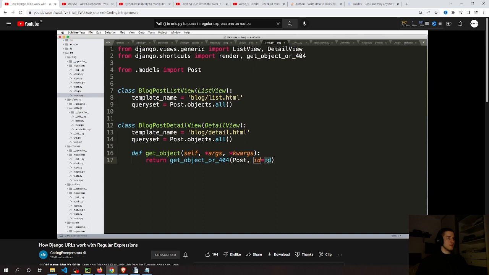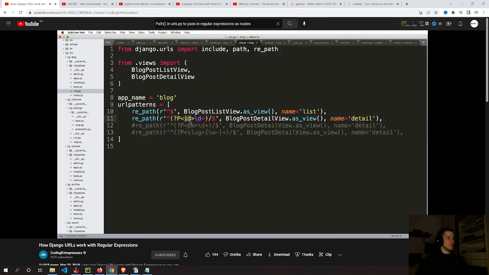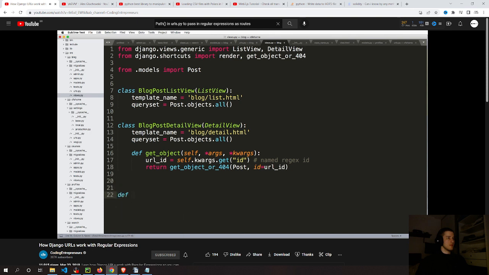Now, the question should be: how do I actually get to the passed ID? How do I get the URL ID? How do I grab that? Well, it's actually really simple in a class view. You just do url_id equals self.kwargs.get('id'). Now, this is the named regular expression ID. Go back here. There's that named ID, the named regular expression. That's it right here. Contrast that with a function-based view, and it's not a whole lot different.